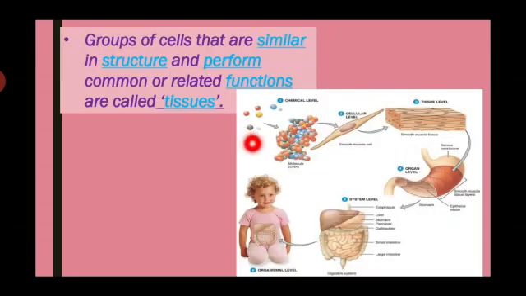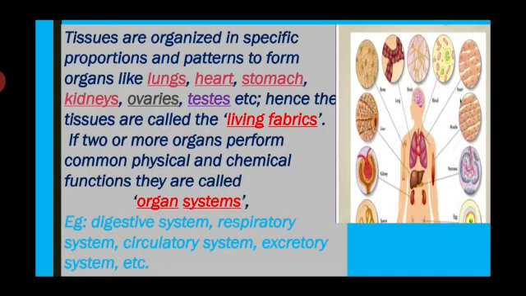Groups of cells that are similar in structure but perform common or related functions are called tissues. Individual cells, though similar in structure, do not function alone; only when they are in groups, in tight cell communities, do they function. Tissues form many organs, which form organ systems. Tissues are organized in a specific proportion and pattern to form organs like lungs, heart, stomach, kidney, ovary and testes.